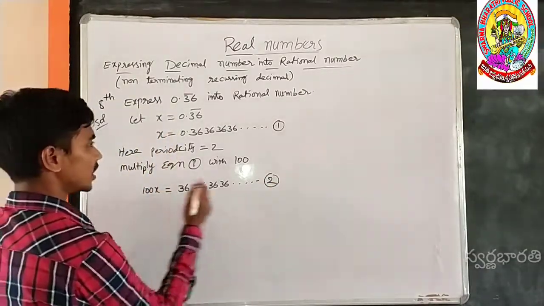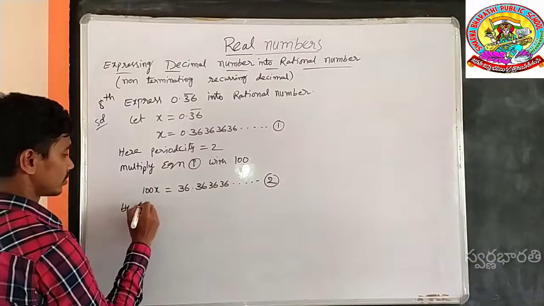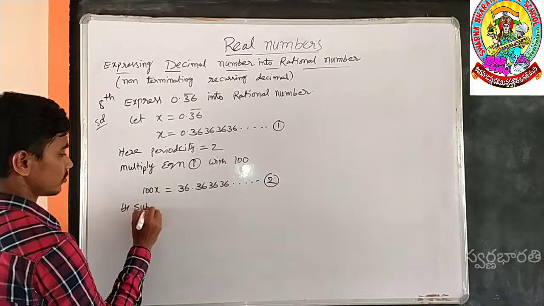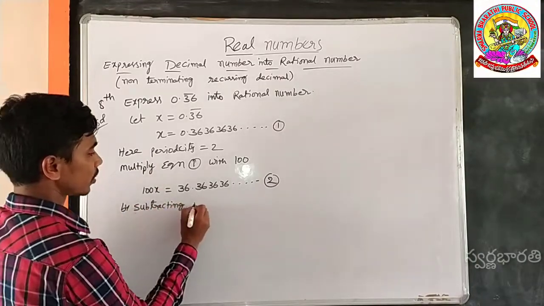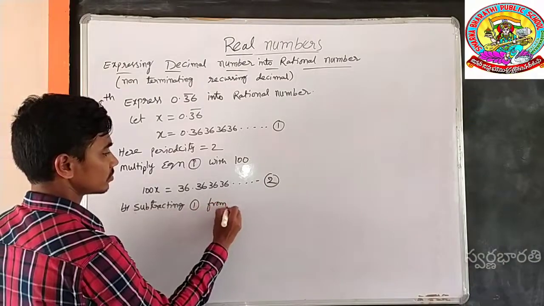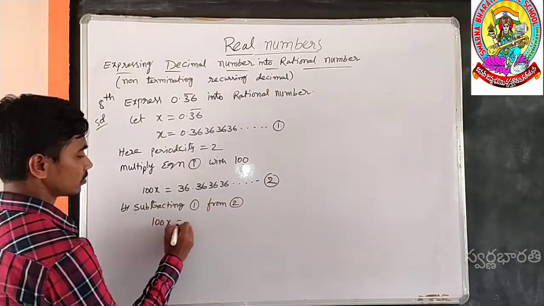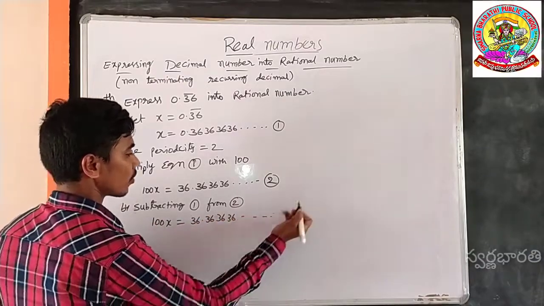Now solve equations 2 and 1 by subtracting equation 1 from 2. 100x is equal to 36.3636 and so on.